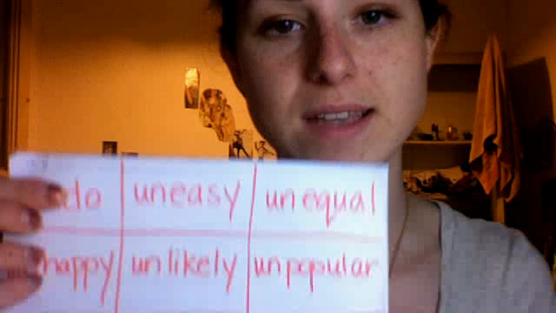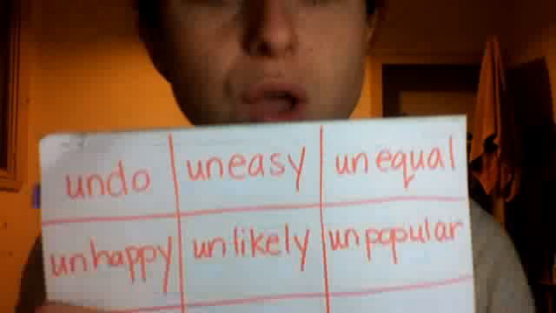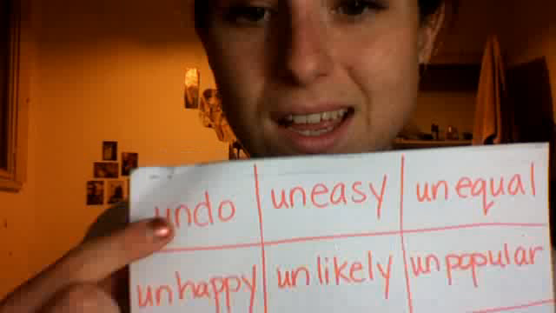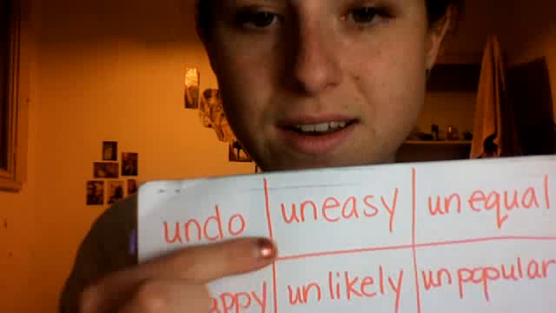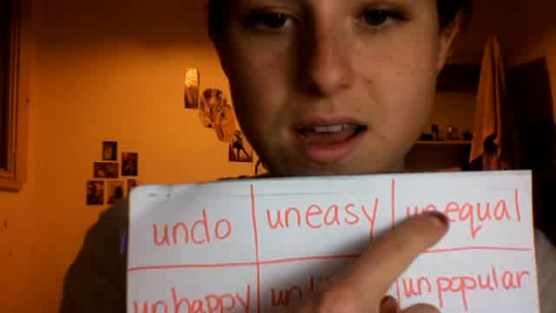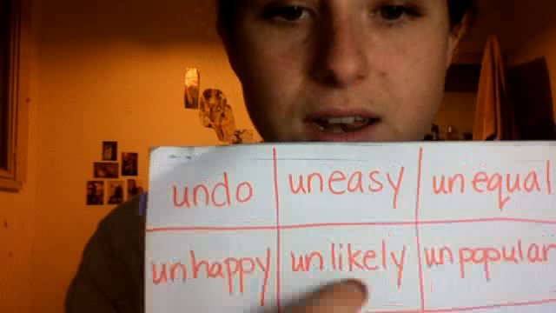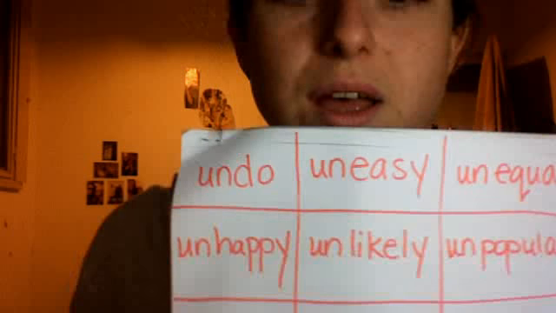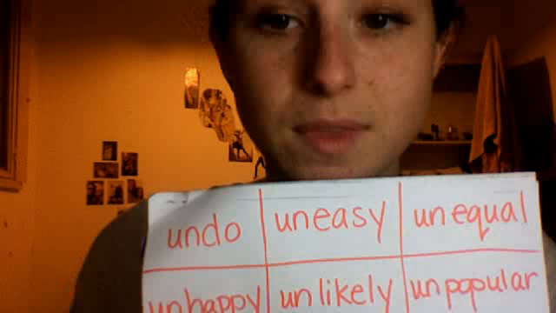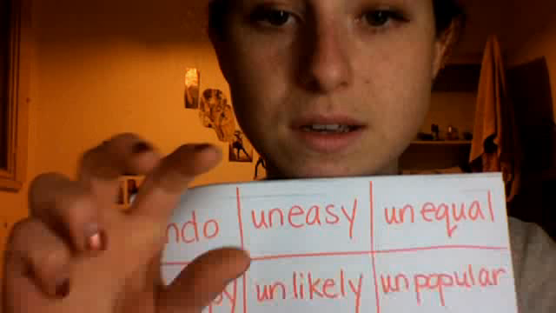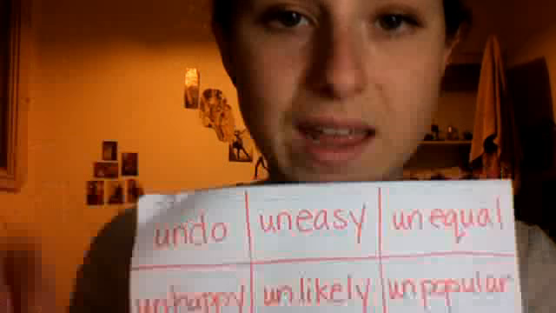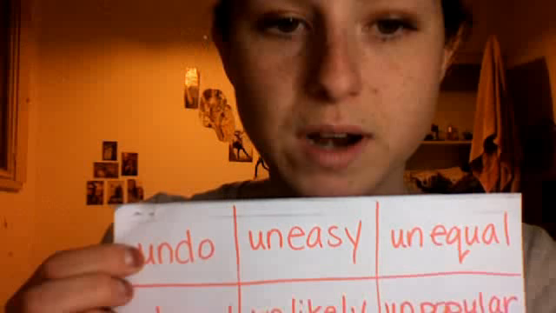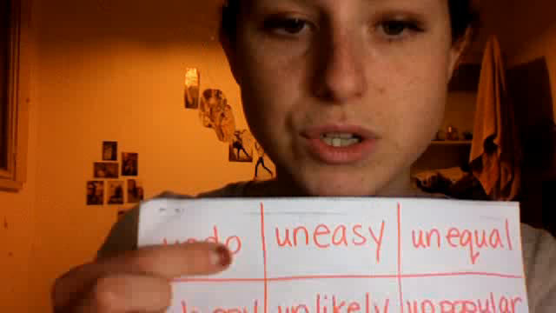Okay, so take a look at these words. What do you see that is the same about these words? Un. Look at that. Un, and over here, un as well. Prefixes are parts of words that come at the beginning of the word. Okay? So if you notice, this can be broken up into two parts, un and do.